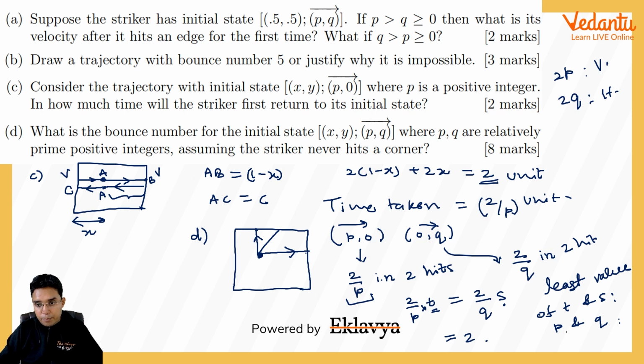So in this p such motions, it will be hitting the vertical wall 2p times and similarly the horizontal wall 2q times. So in this case, the bounce number would be actually 2p plus 2q. So I think that is the answer for this particular question.